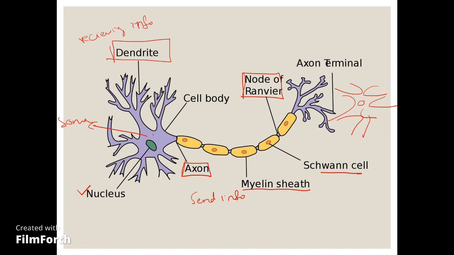The connection or junction between two neurons is basically known as a synapse. And in general, the axon of one neuron combines with the dendrites of another neuron to make a chain, and this chain of neurons forms a nerve fiber. And nerve fibers are basically responsible for forming a nerve.